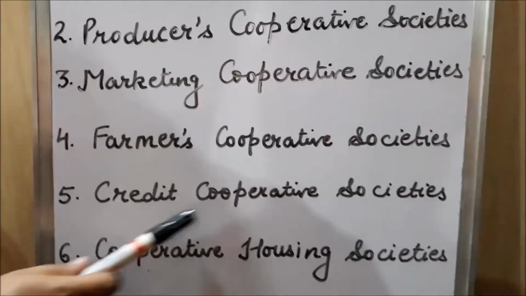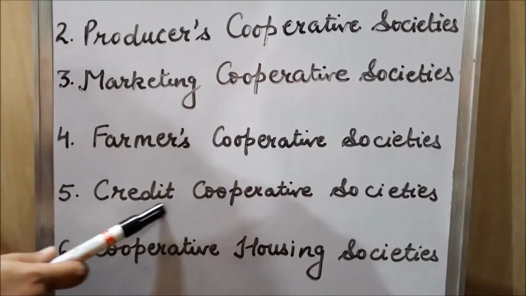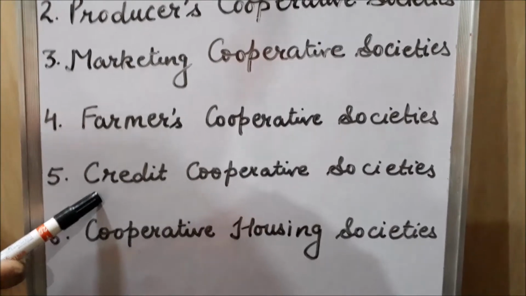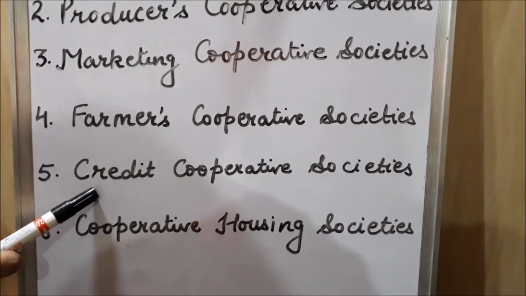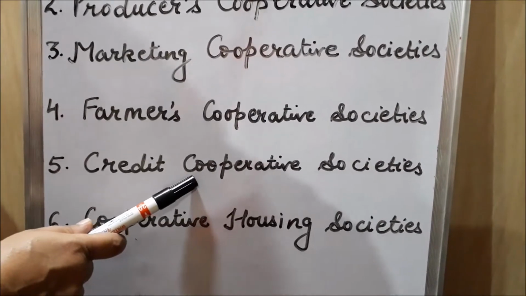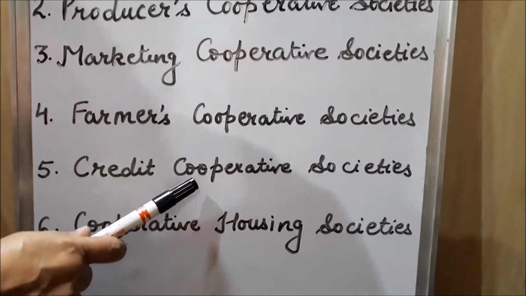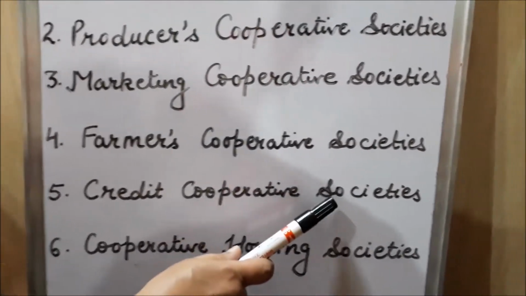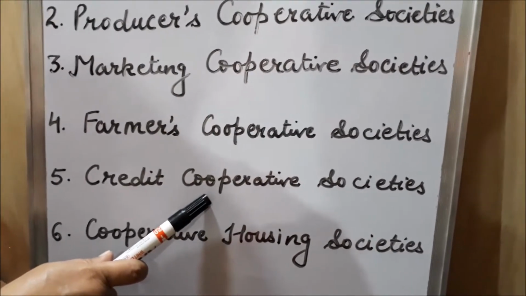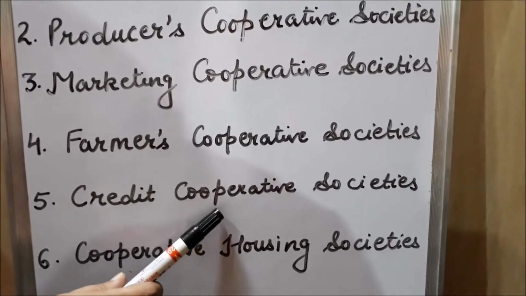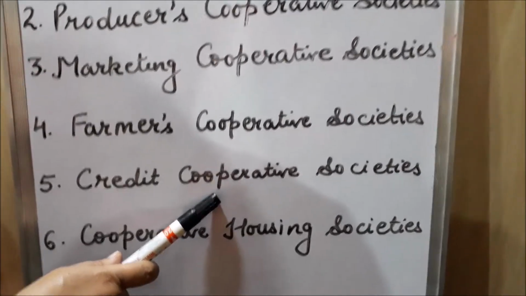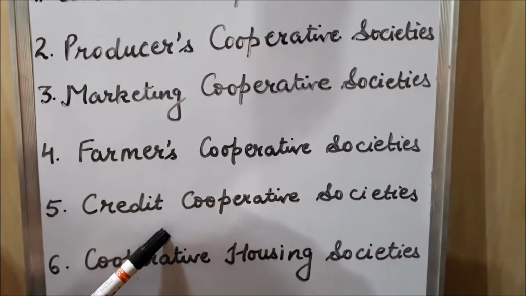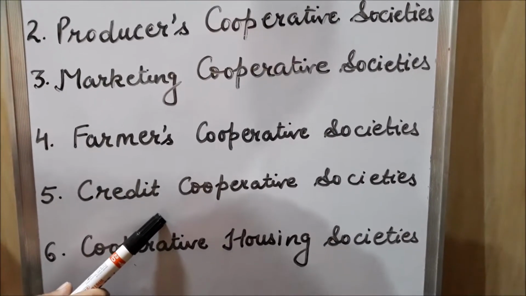Next is credit cooperative societies. Credit cooperative societies provide financial help to their members. These societies are opened in rural areas as well as in urban areas. In rural areas, farmers are the members of credit cooperative society, and in the rural area it is called rural credit cooperative society, and in the urban area, if they are formed, it is called an urban bank. These societies provide financial help to their members.